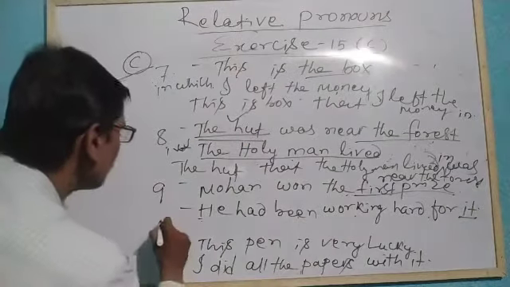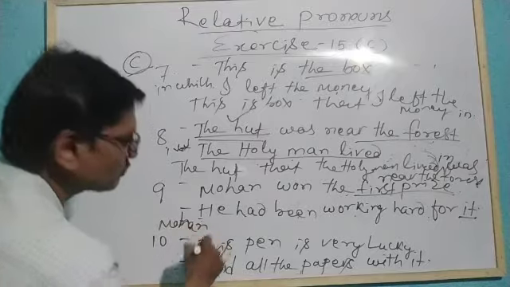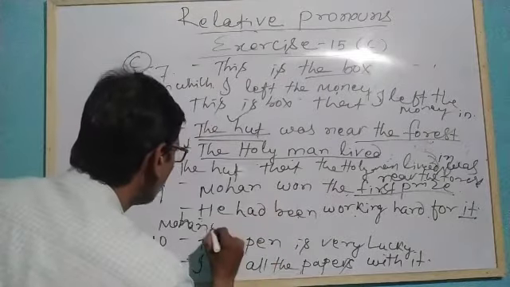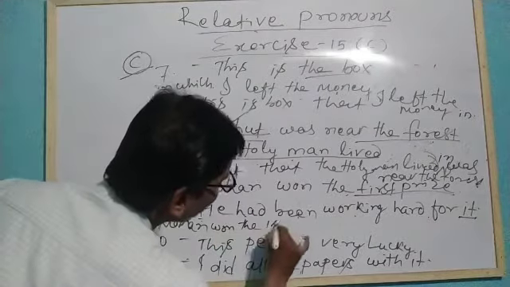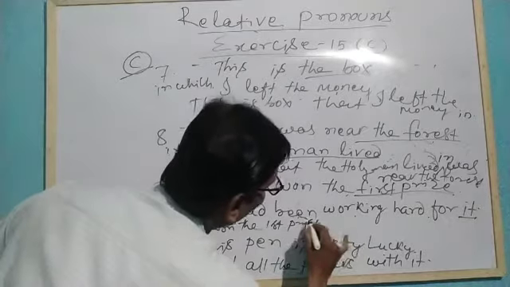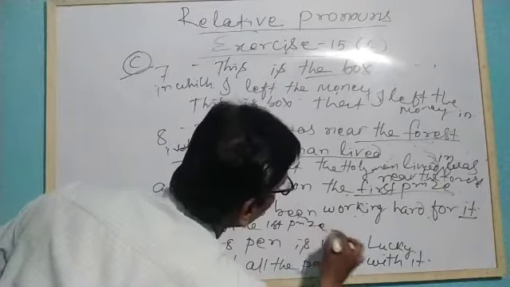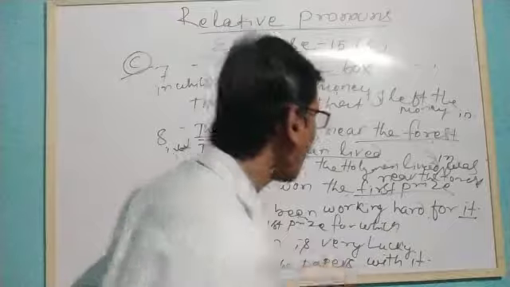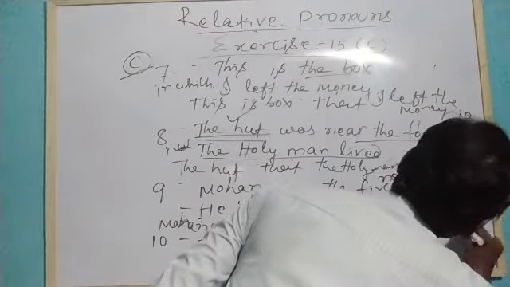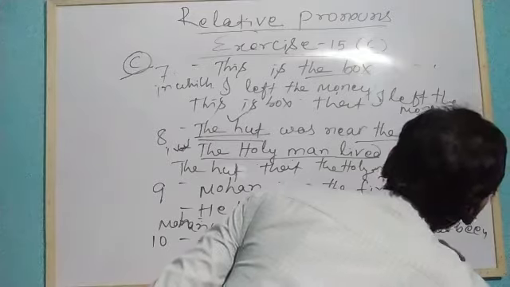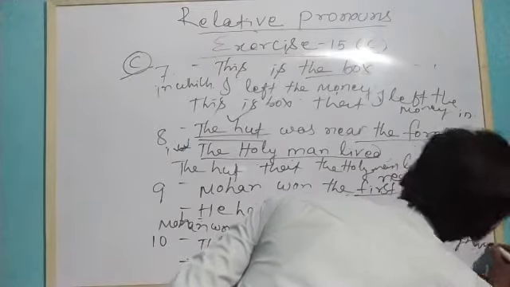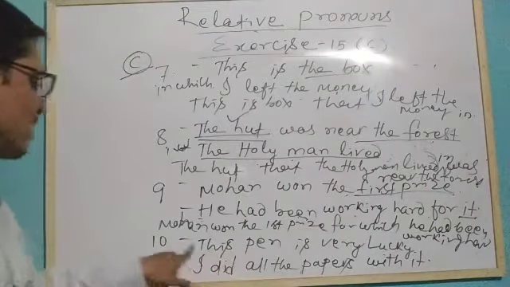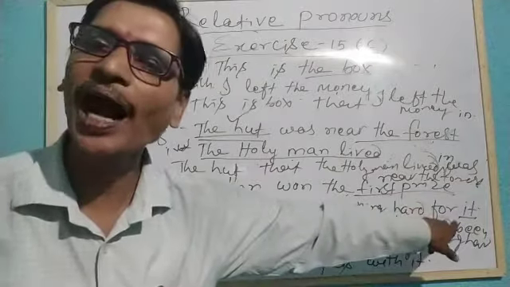We can write it: Mohan won the first prize for which he had been working hard. Okay? So Mohan won the first prize for which he had been working hard.